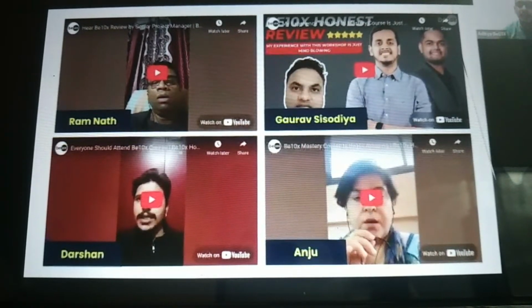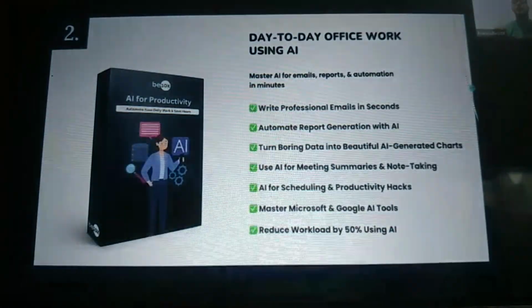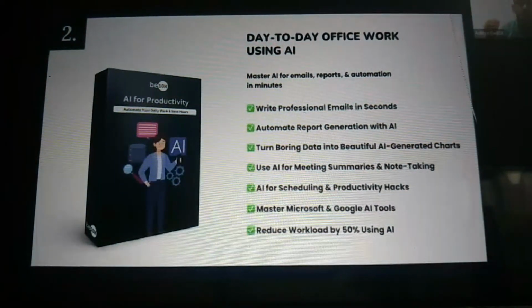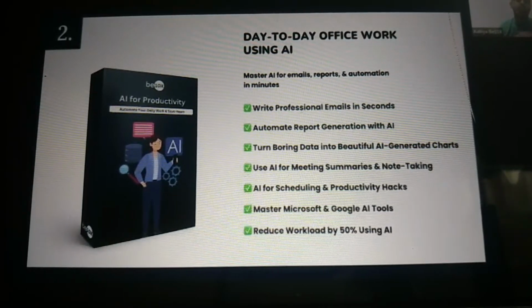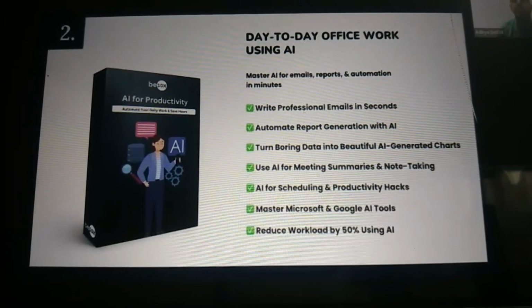After we do that, we'll go to the second module, which is all about the world of day-to-day office work using AI: how to become completely AI-proof in your office for any sort of work that you are doing, and automate your work in your office. We'll be learning that in the second module.